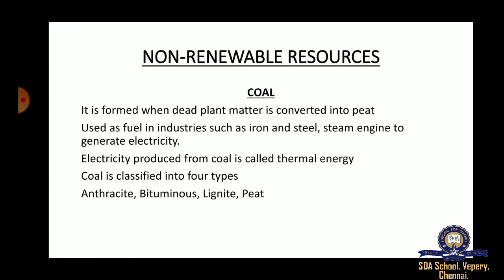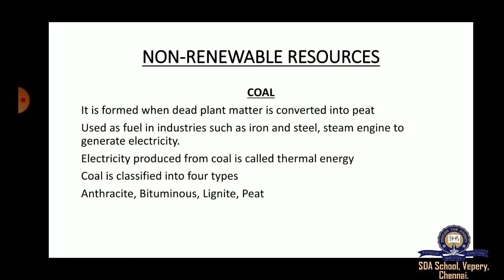Let's study about coal. How is coal formed? It is formed when dead plants and animals are converted into peat. When dead plants are buried inside the earth, over hundreds and thousands of years they go through some chemical reactions and finally coal is formed.